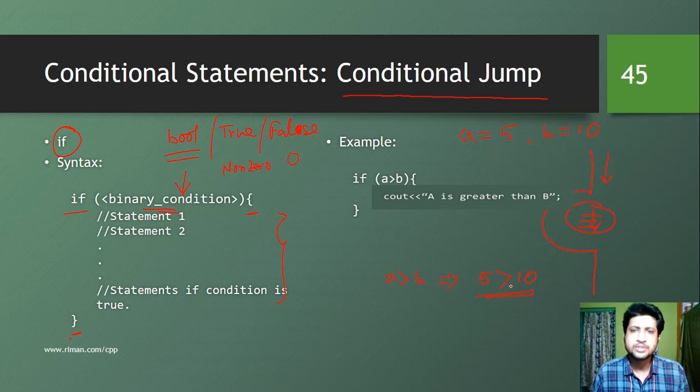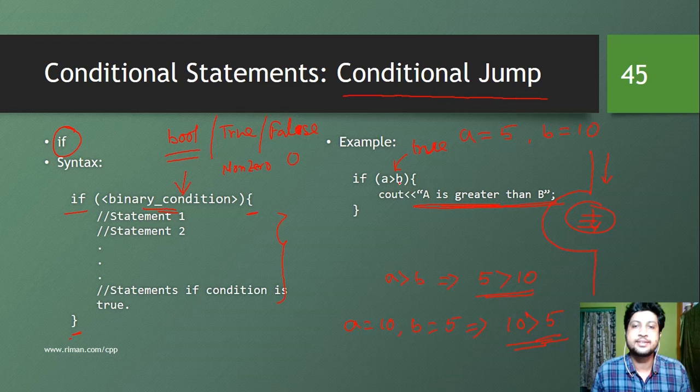So we are not going to execute this particular statement. But suppose a is equal to 10 and b is equal to 5. Then 10 is greater than 5, and this is a true statement. So when a greater than b is true, this particular statement is going to execute.